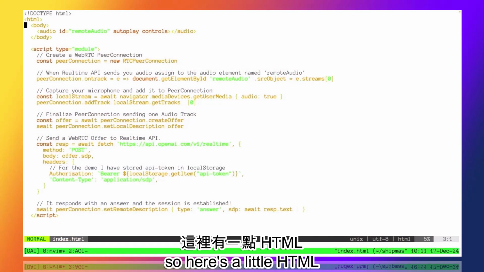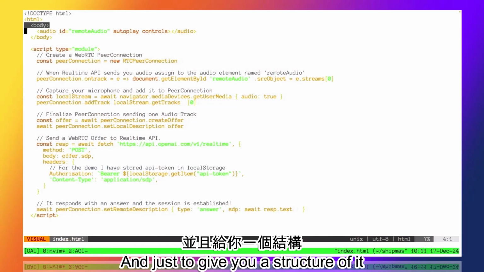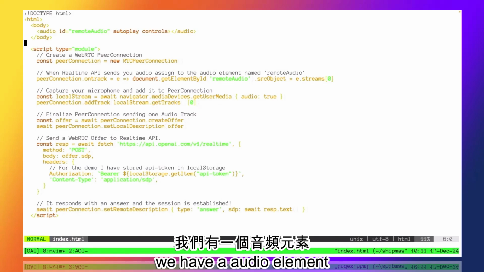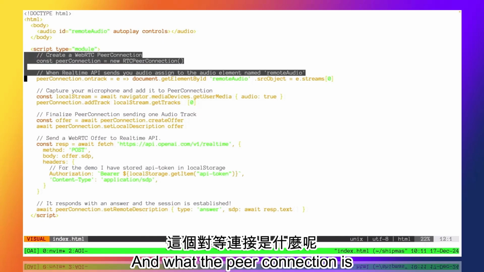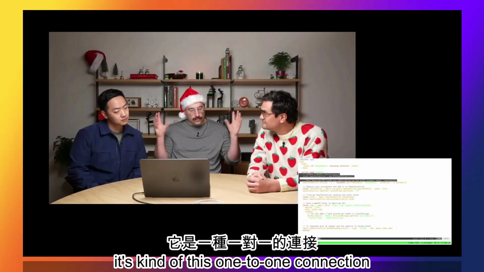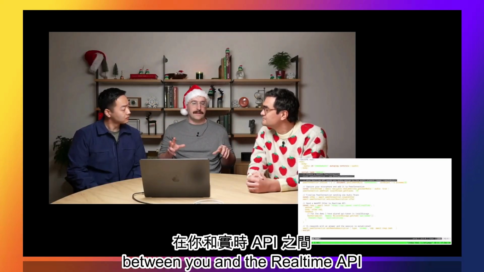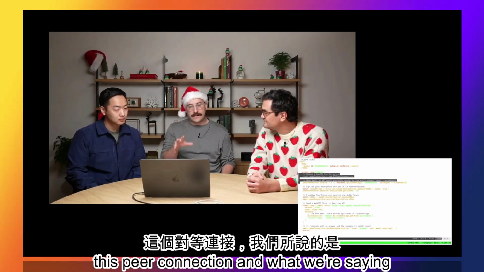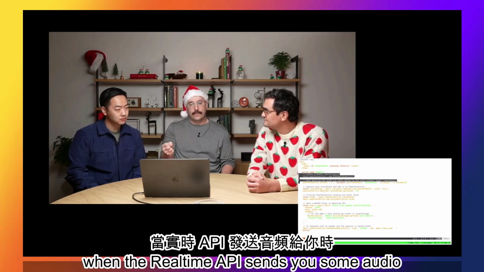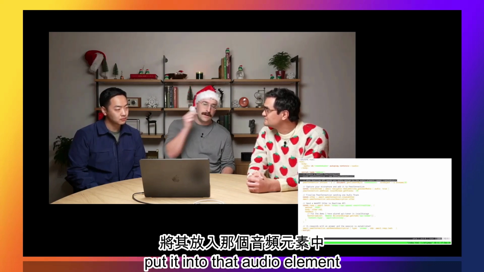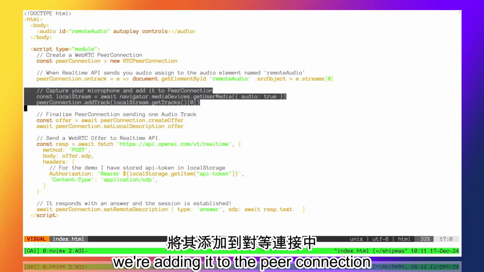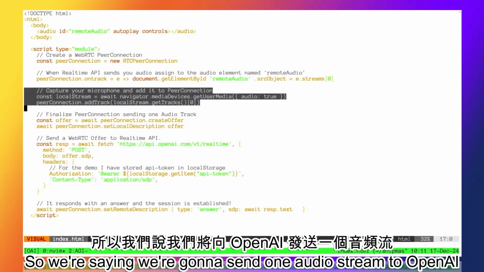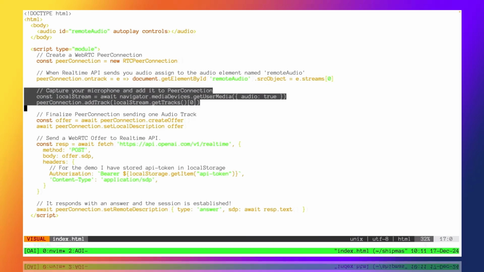So here's a little HTML, and just to give you a structure of it, we have an audio element, we have a peer connection. And what the peer connection is, it's kind of this one-to-one connection between you and the Realtime API. And so what we're doing today is we're creating this peer connection, and we're saying, when the Realtime API sends you some audio, put it into that audio element. Next, we capture the microphone, and we're adding it to the peer connection. So we're saying we're going to send one audio stream to OpenAI.